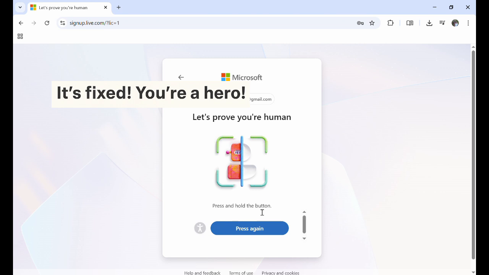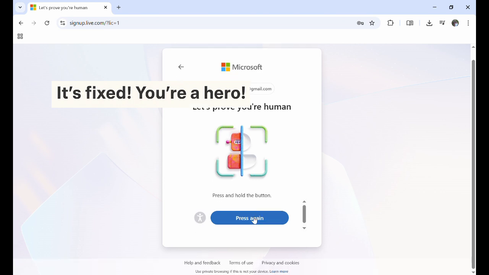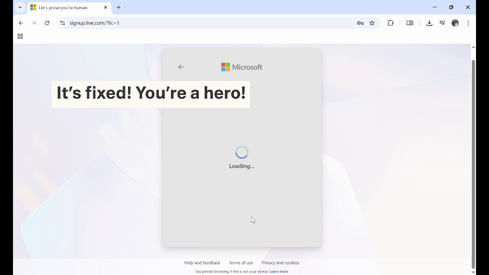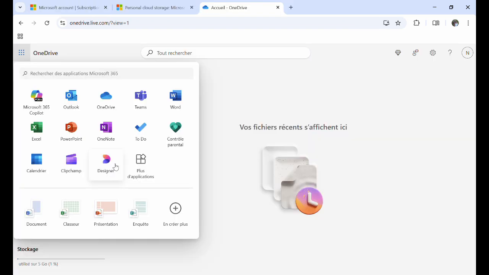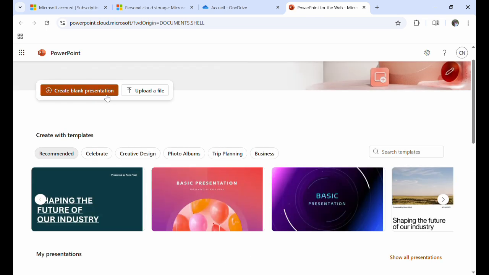Final step. Congratulations! Your Microsoft account is now ready. You'll see the Microsoft dashboard, where you can use services like Outlook for email, OneDrive for cloud storage, Teams for communication, and Office apps like Word, Excel, and PowerPoint on the web. And that's it. You've successfully created a Microsoft account.